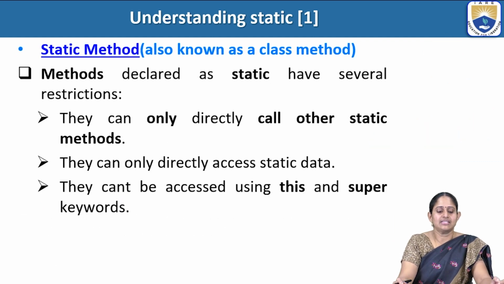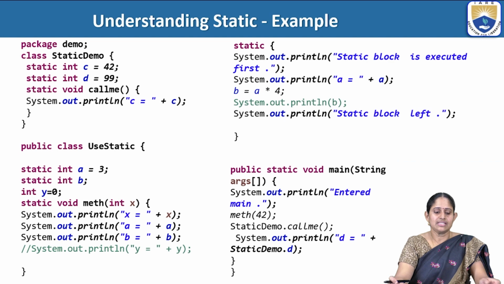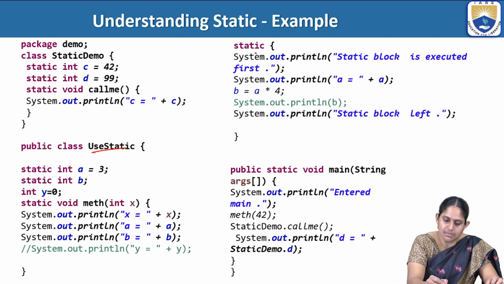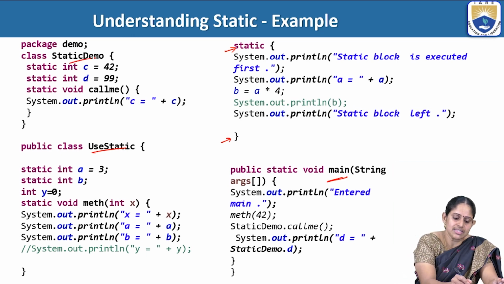Next, again, you can access static methods. So these static methods can access only other static members, and you cannot access them using the this and super keywords. So let's have an example. Here we have this program wherein our main method is inside the UseStatic class, and we have one static block defined, and we have the main method, and there are 2 classes, StaticDemo and UseStatic.